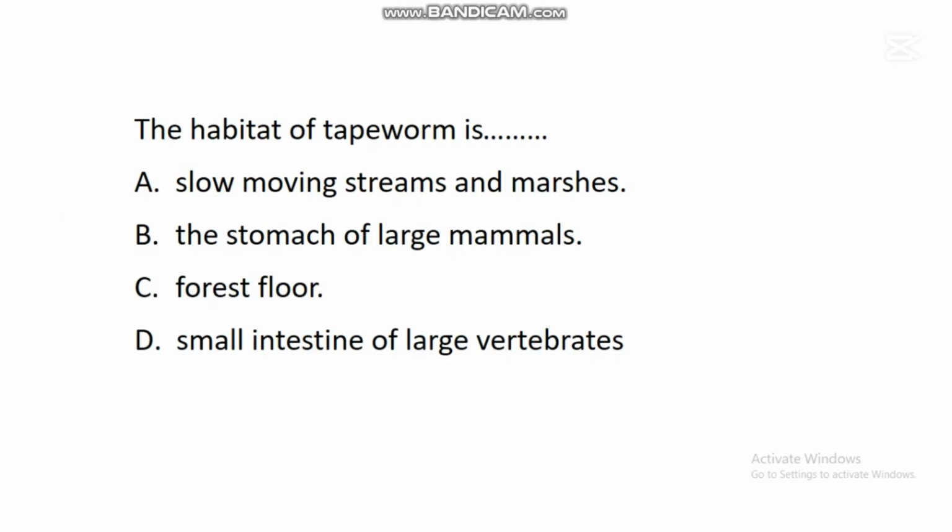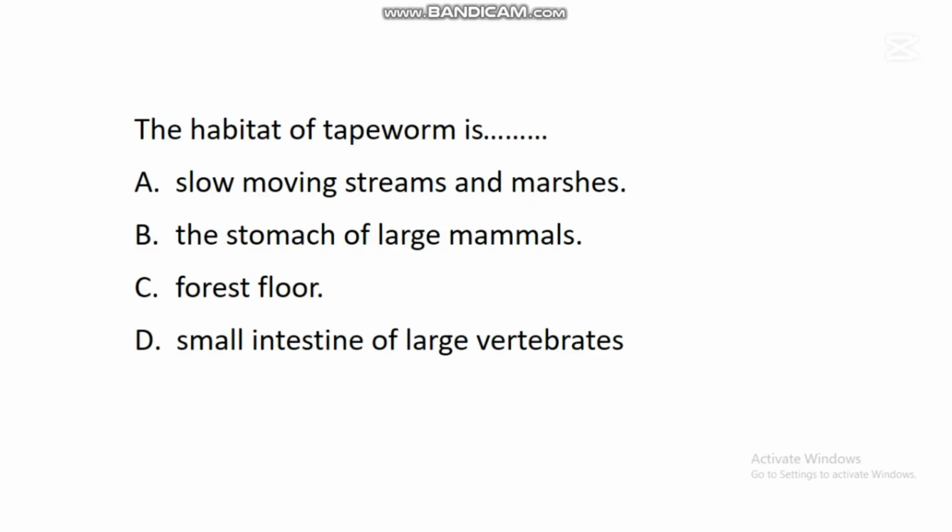The first question says, the habitat of tapeworm is dash. A. Slow-moving streams and marshes. B. The stomach of large mammals. C. Forest floor. D. Small intestine of large vertebrates.